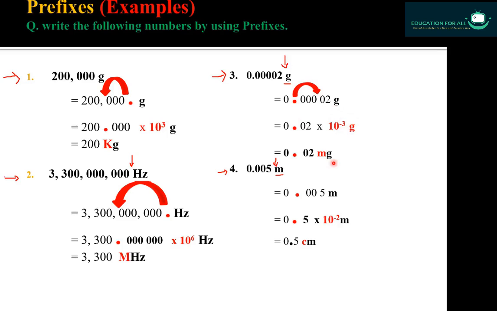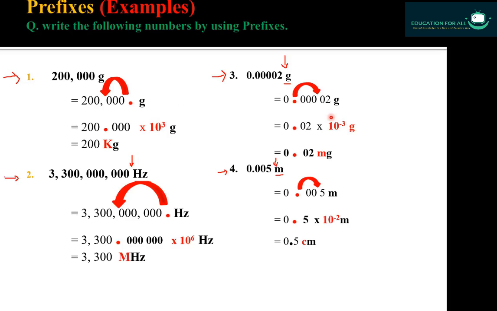Again, in the fourth example, if you shift this decimal point in the forward direction, the power will always be negative. So backward shifting means the power will become positive, and forward shifting means the power will become negative. This is the first rule.